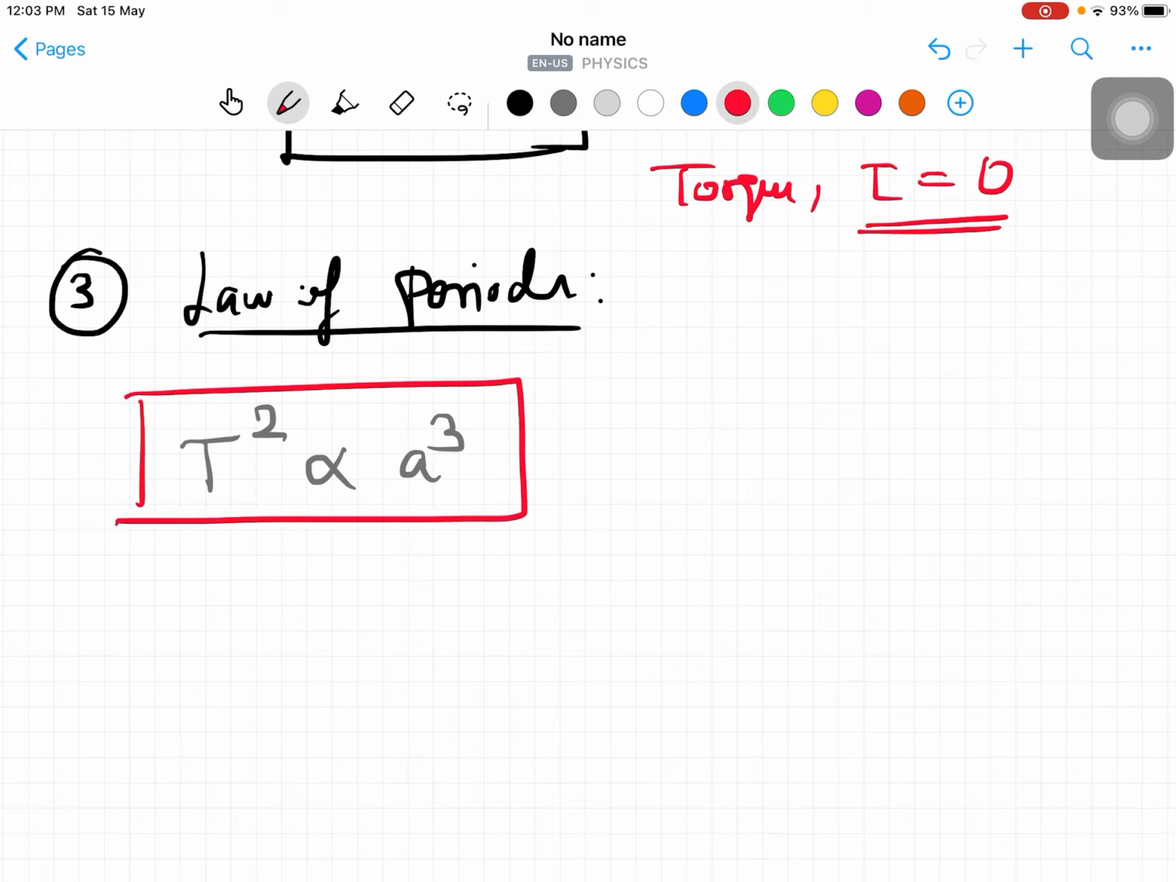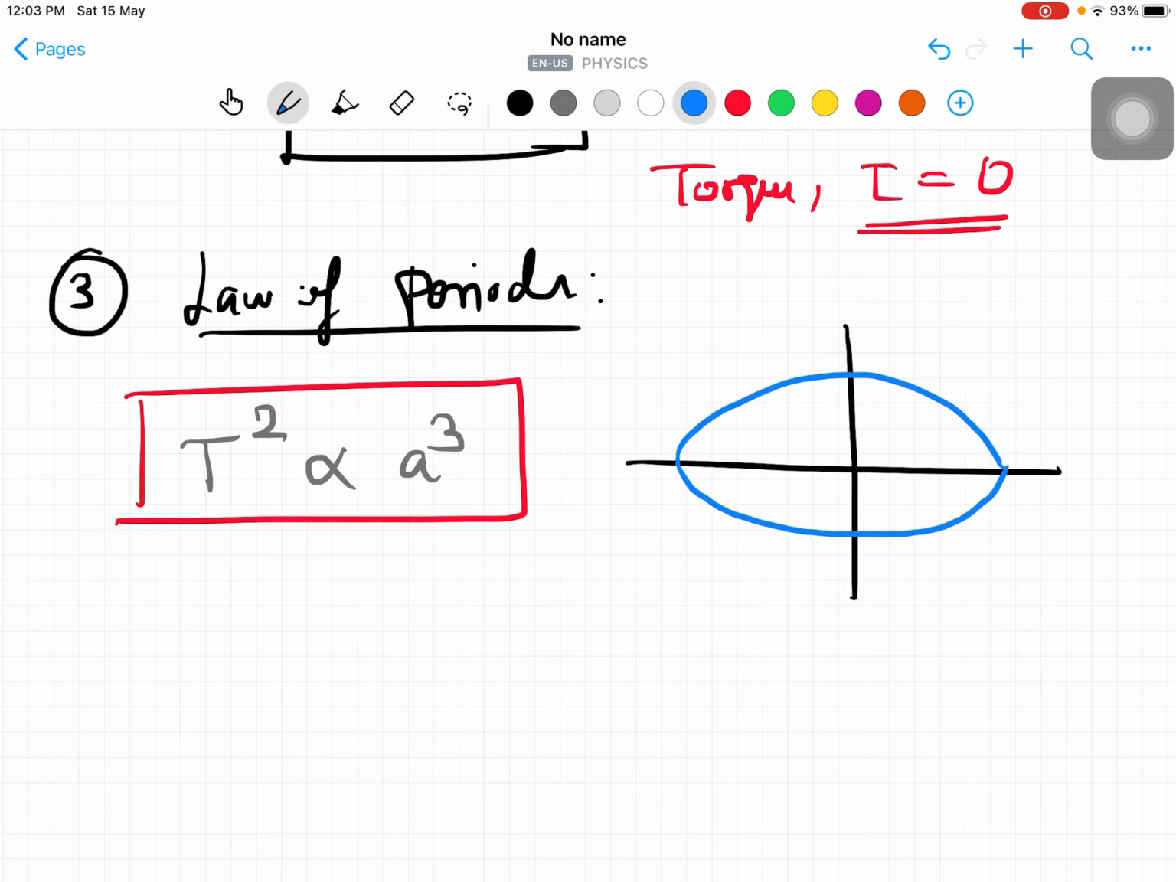So let me explain in a diagram. It is an elliptical path, right? The sun is here, and a planet goes from here and comes back here again, which is one complete revolution. So the time period squared is directly proportional to the semi-major axis. This is called the semi-major axis: the major axis in total, half of it from the sun, is the semi-major axis, A.